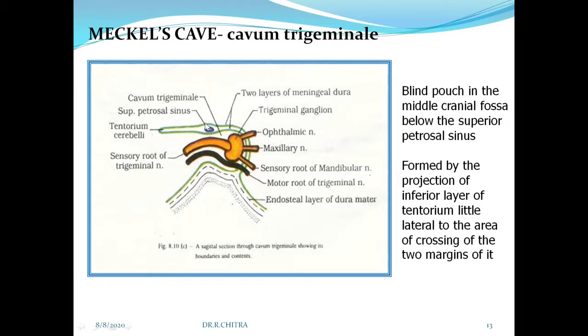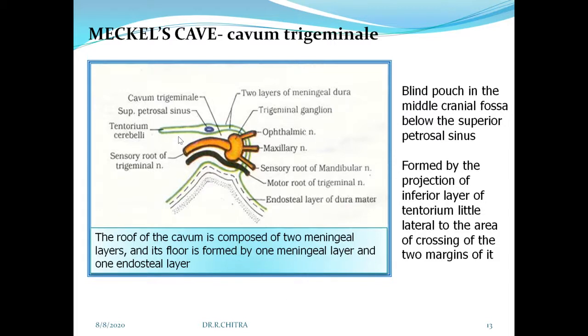So this blue color is the superior petrosal sinus, present in relation to the petrous temporal bone. It contains the trigeminal ganglion, and these are the two roots of the trigeminal nerve, the motor root and the sensory root. Black color is the motor root, this is the sensory root, and these are the divisions of the trigeminal nerve.